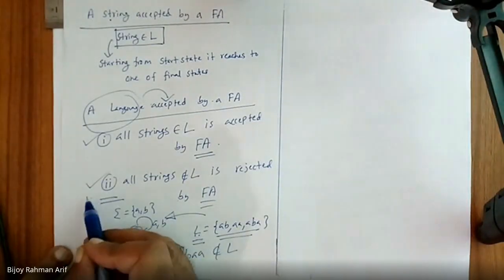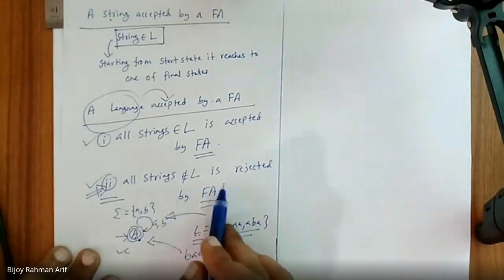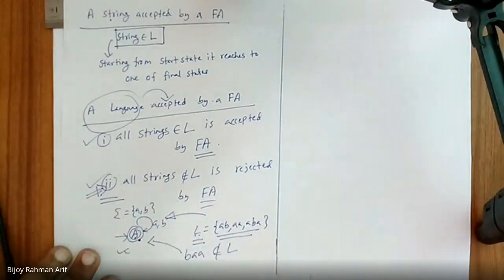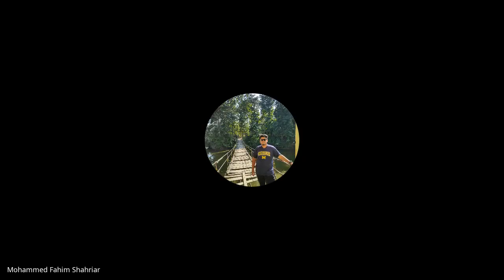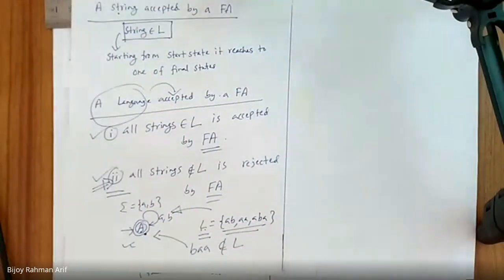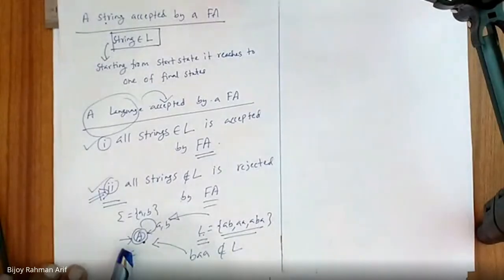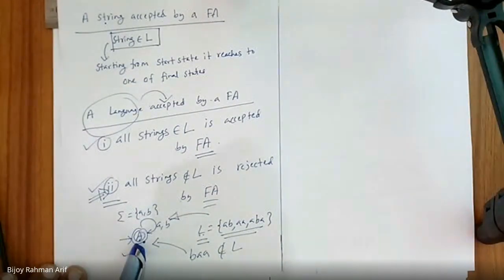How about the second point? What is the second point? All strings not belonging to the language are rejected. So is it rejecting all the strings not belonging to L? How is it rejecting? BAA is accepted by this finite automata or not? Listen carefully. BAA is accepted by this finite automata or not?